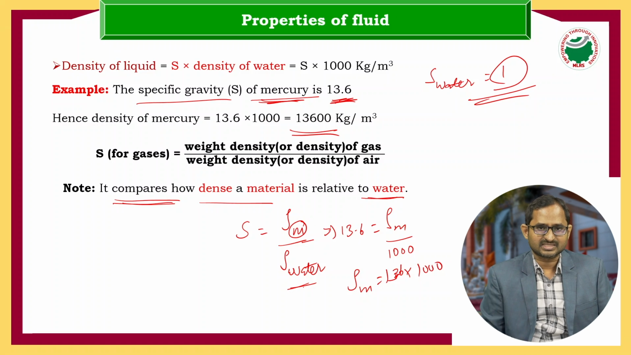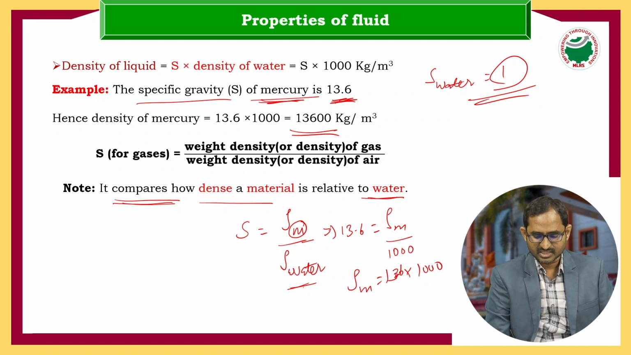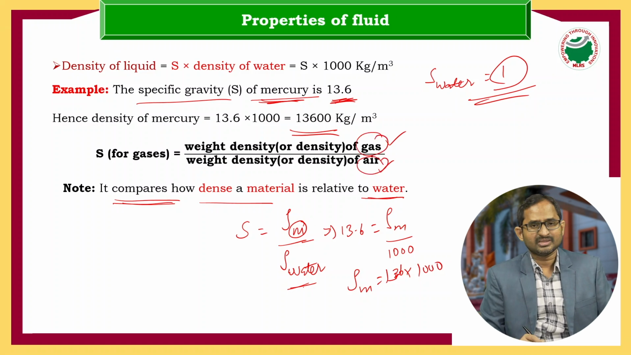Similarly for gases, the specific gravity is weight density or density of gas divided by weight density or density of air. So for gas, what is the standard fluid? Air is the standard fluid. Okay. So what is the importance of specific gravity? It tells how dense a material is when it is compared with water.